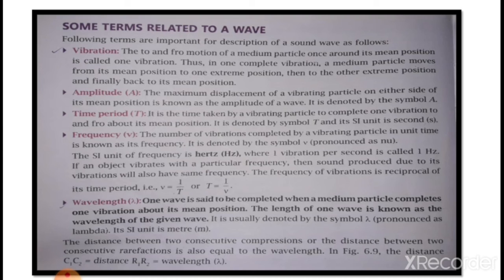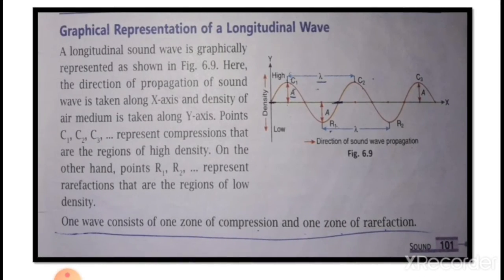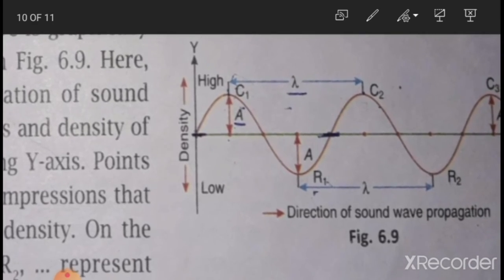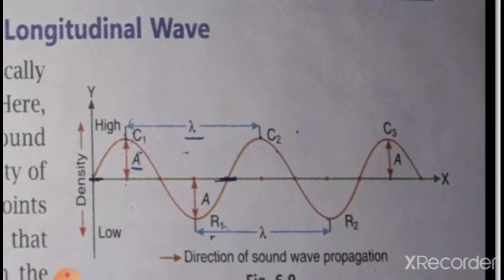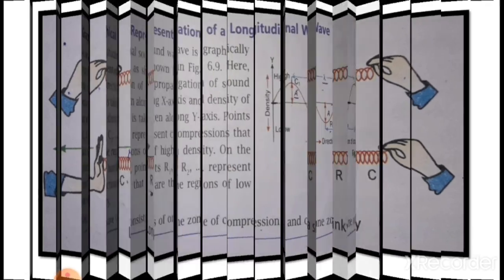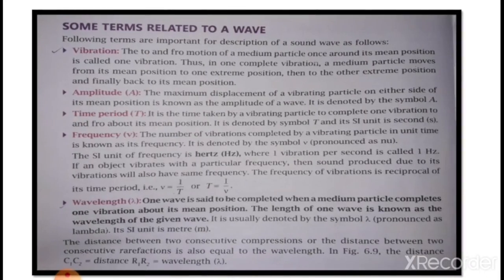Next one is amplitude. The maximum displacement of a vibrating particle on either side of its mean position is known as the amplitude of the wave. It is denoted by the symbol A. So the amplitude, as you can see in the picture, is the maximum displacement from the mean position to one extreme point. It is represented by the symbol A.